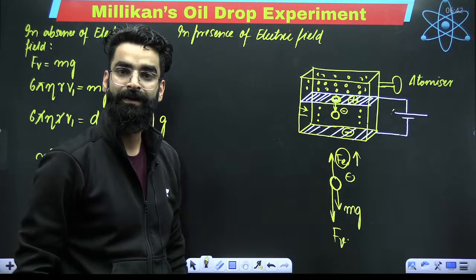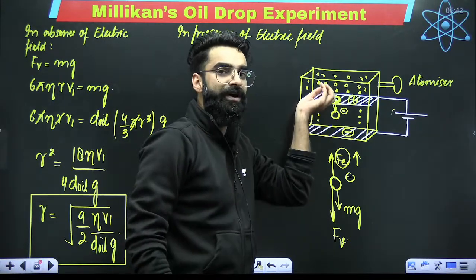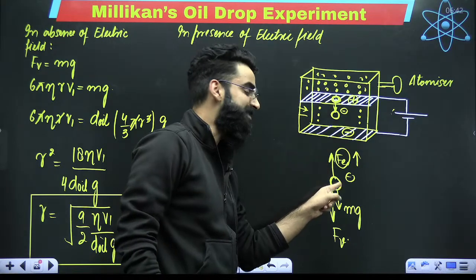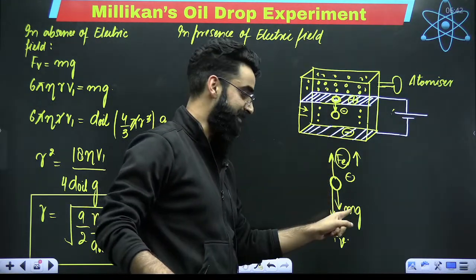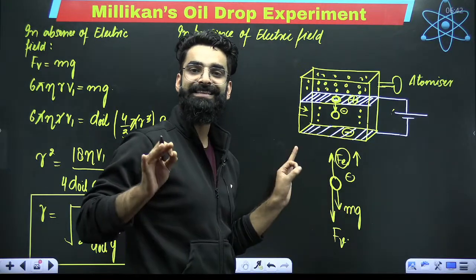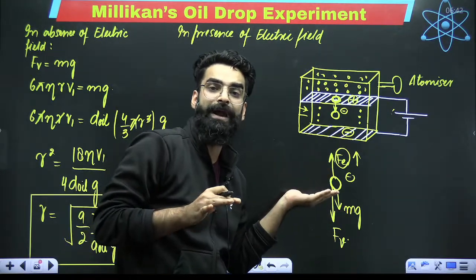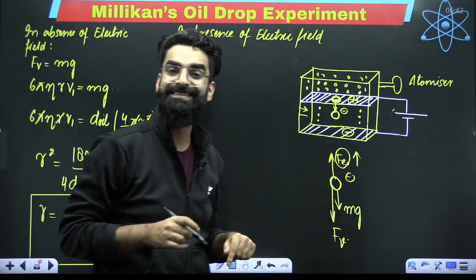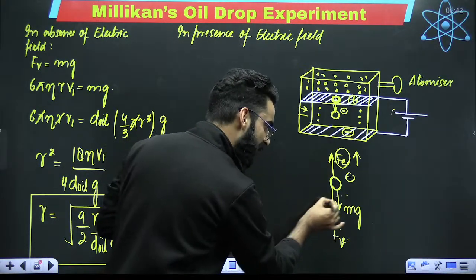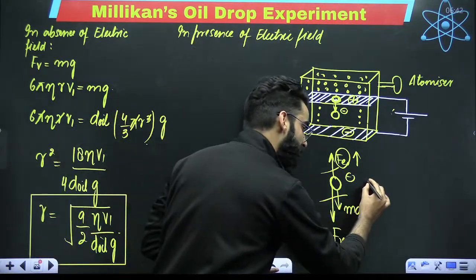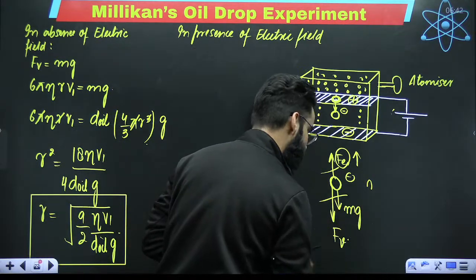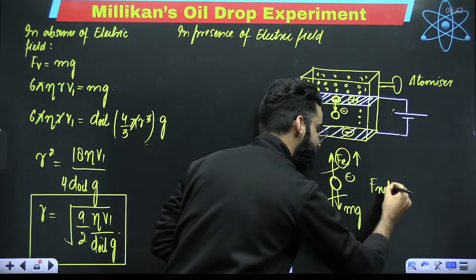Right? When the oil droplet is going upwards, how many forces are experienced by this oil droplet now? 3 forces. One is electrical force, one is mg, one is viscous force. Can I say a scenario will come when this oil droplet will keep on going upwards? Can I say a scenario will come at which the upward and downward forces would have got equalized? At that particular point of time, what will be the net force on the oil droplet?